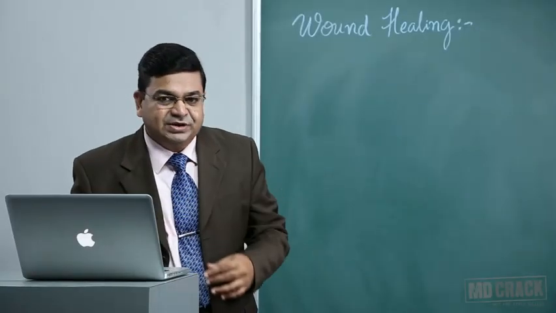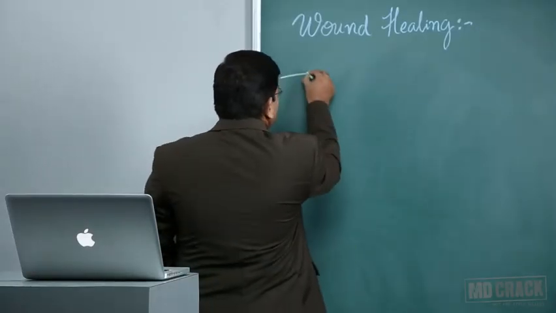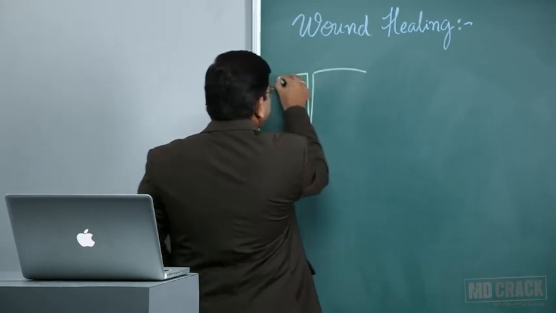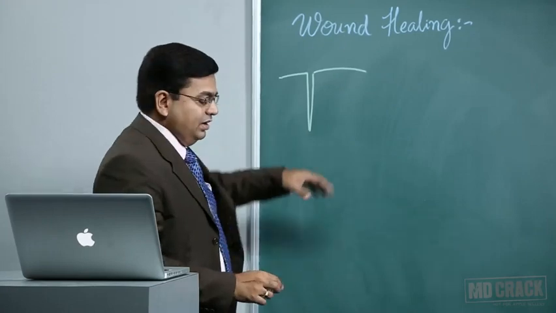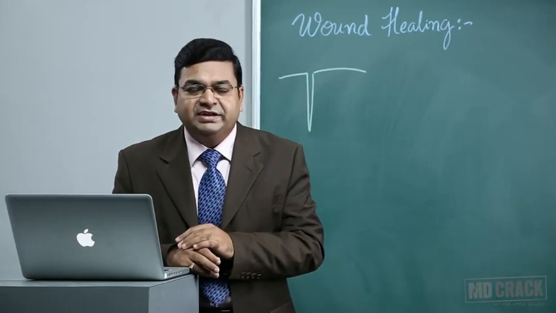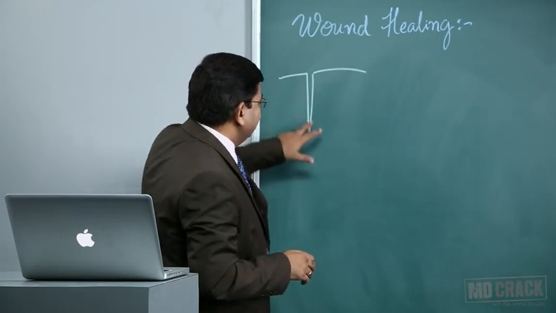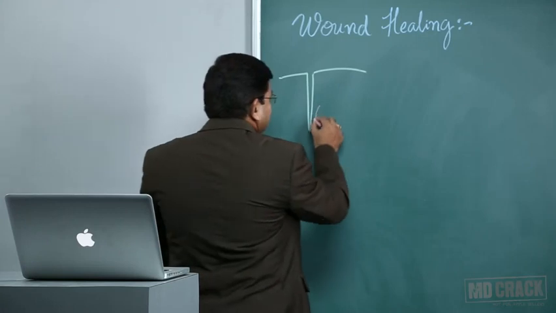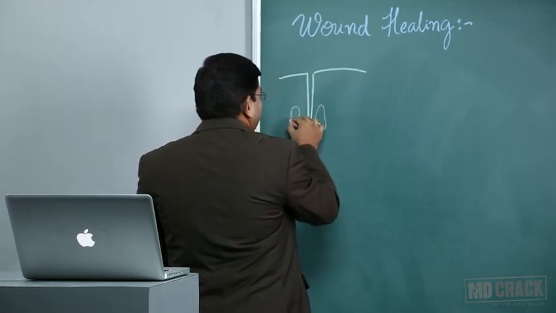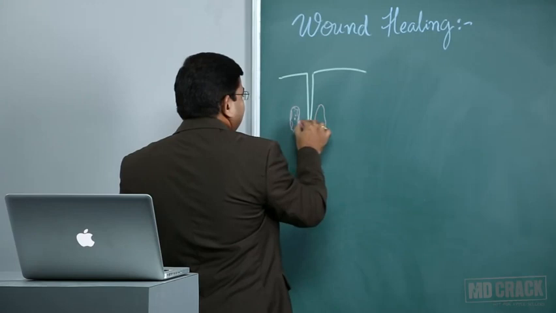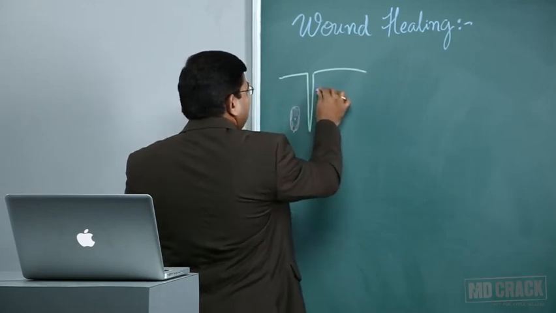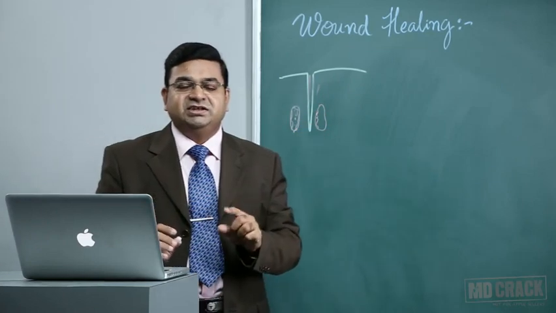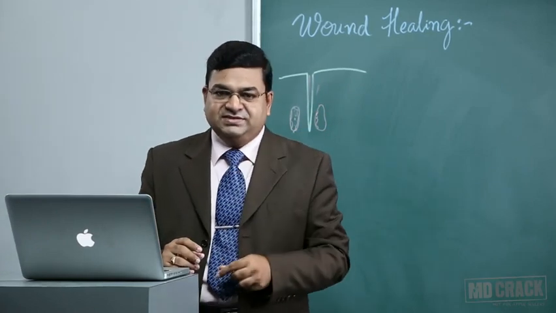Whenever a surgeon makes a surgical incision, it is very sharp and a lot of precaution is taken, and there is no inflammation, not much infection at that particular area. This is a clean surgical wound. Such wounds will have a limited amount of angiogenesis, so there will be a limited amount of new blood vessel formation, and you will see a minimum amount of scar formed. So this is wound healing by first intention. The classical example is the surgical incision.